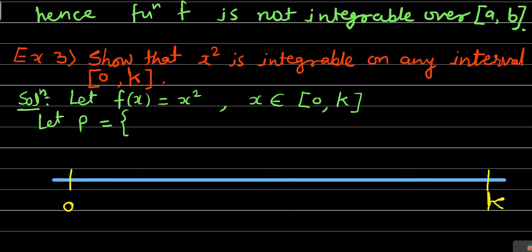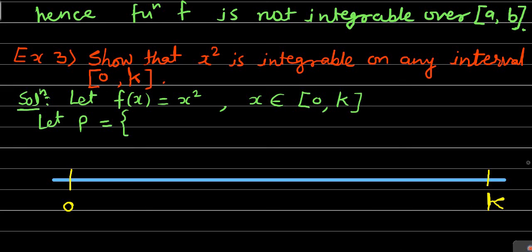In this 0 to k, let us consider the points. We will divide this 0 to k interval into n equal subintervals. If this interval is to be divided into n equal subintervals, then the length of each subinterval will be equal to k minus 0 divided by n.